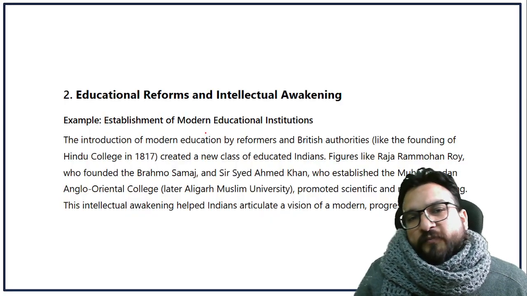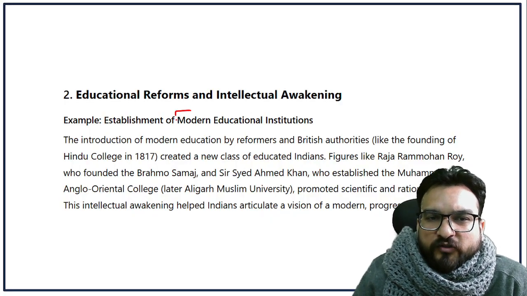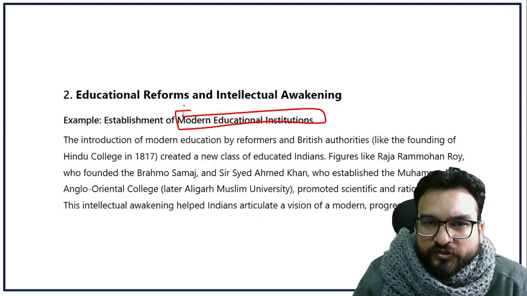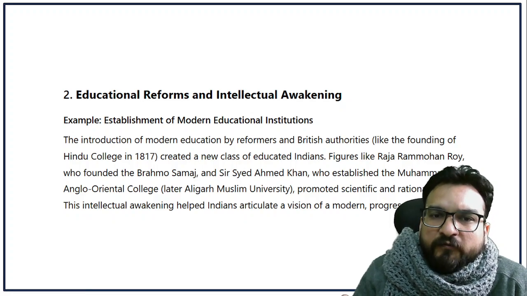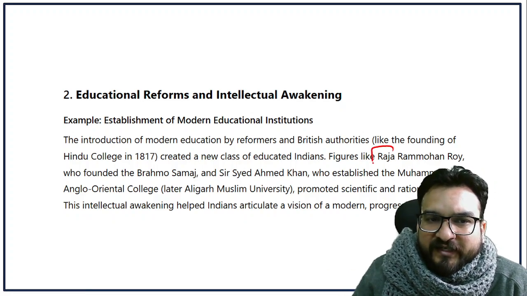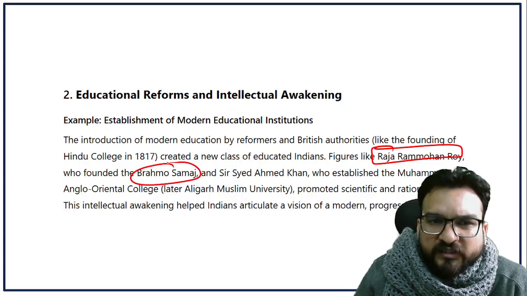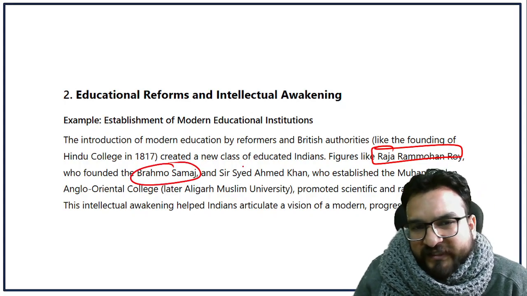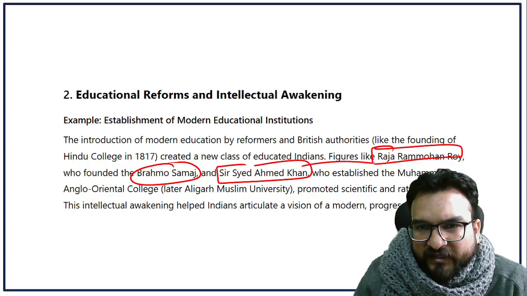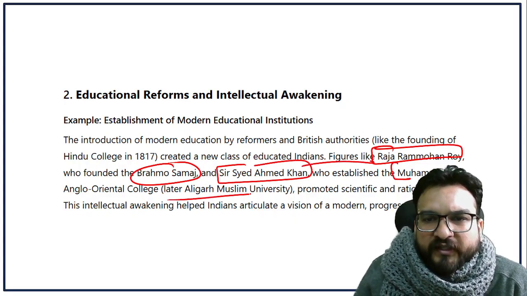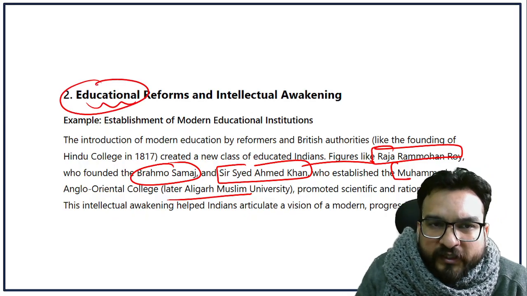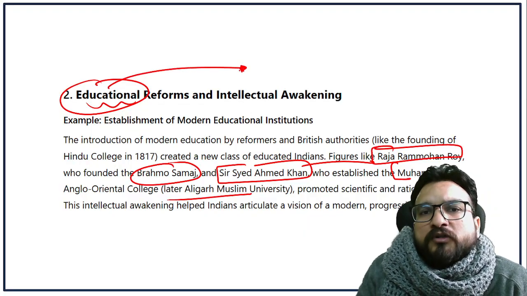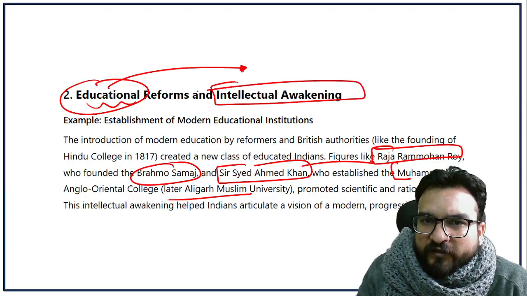Because of these modern educational institutions, a new intelligentsia, learned people, came to the forefront, like Raja Ram Mohan Roy, who founded Brahmo Samaj. We'll be seeing it all. Sir Sayyid Ahmad Khan was another. These people came forward because of their educational background. They were educated and could think about reform and intellectual awakening, right?